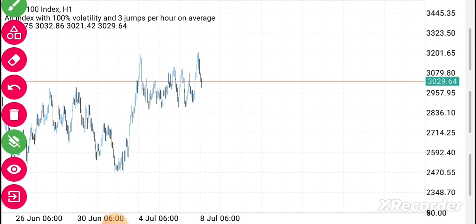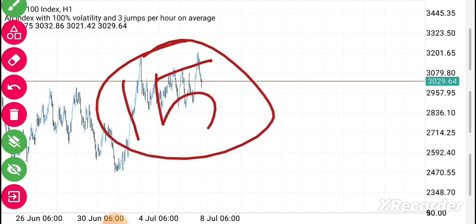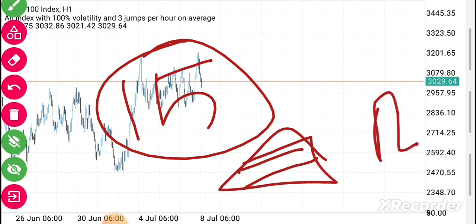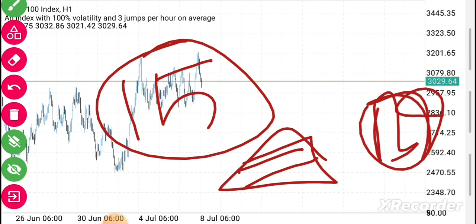What we have to do is go to our analysis time frame. As I told you, M15 is our market analysis, M5 is our key levels, and M1 is our refined entry time frame. And then we take entries. We can take the entries on 5 minutes and refine on 1 minute. Both of those time frames can work very well. So let us go to our market analysis time frame, guys.